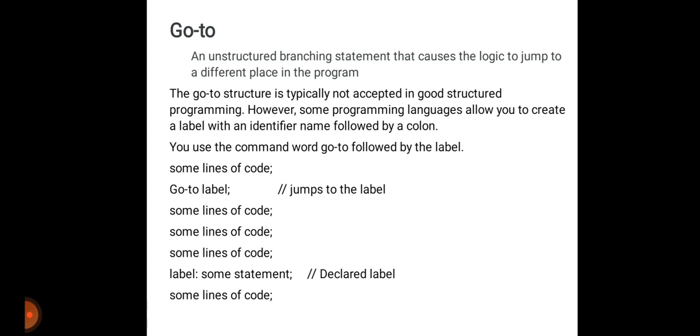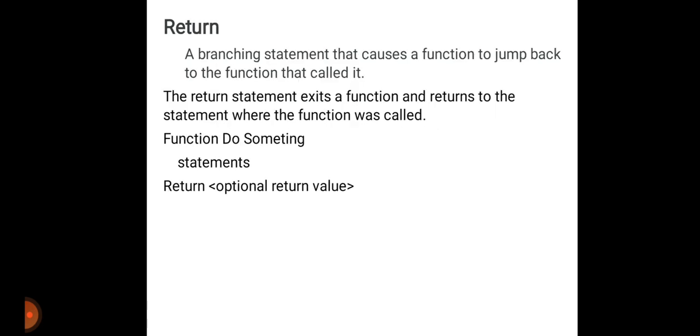Suppose we have to jump from this position to another position, then we use this statement, that is the go to statement. Also, the go to statement can be used to repeat some part of the code for a particular condition. Then the next one is return.